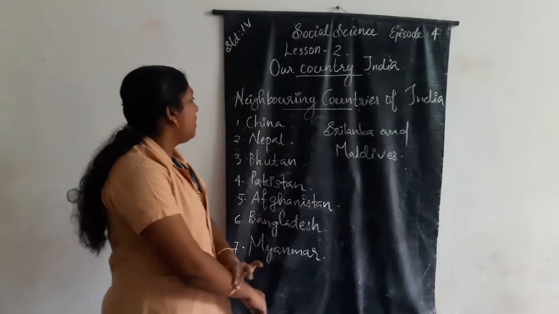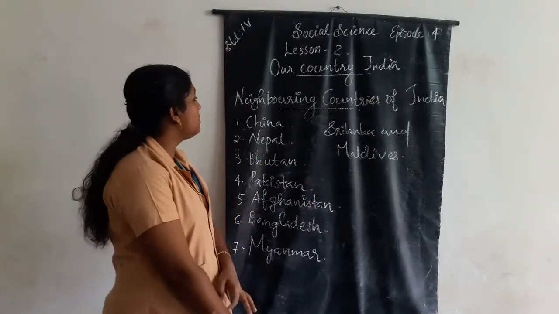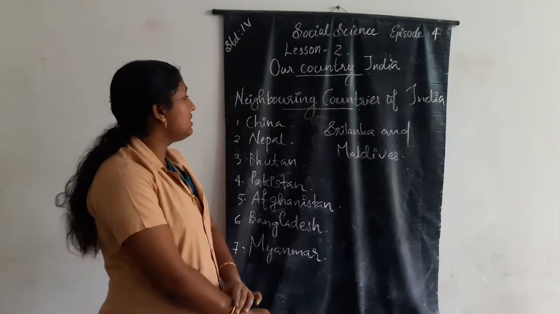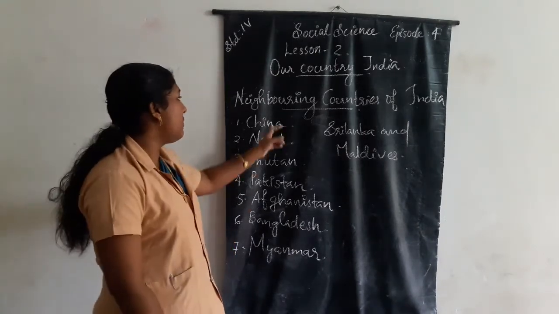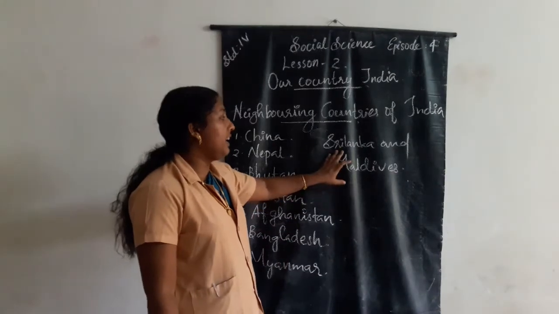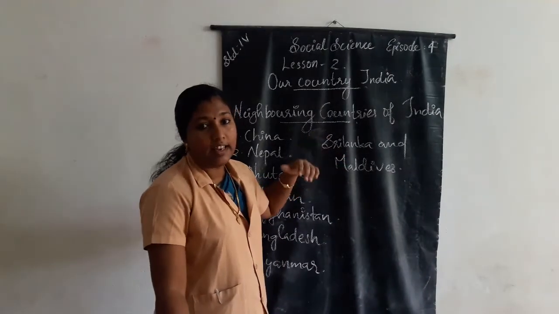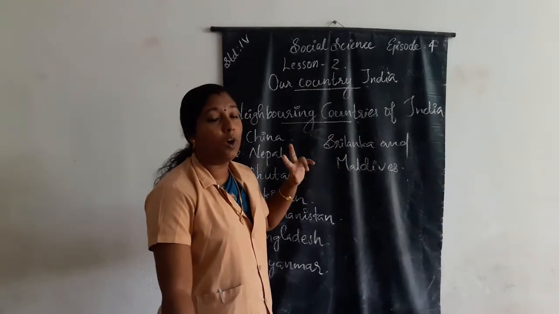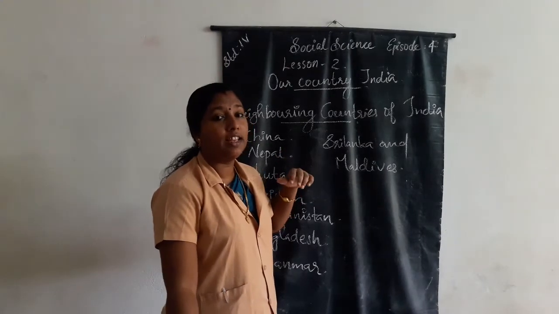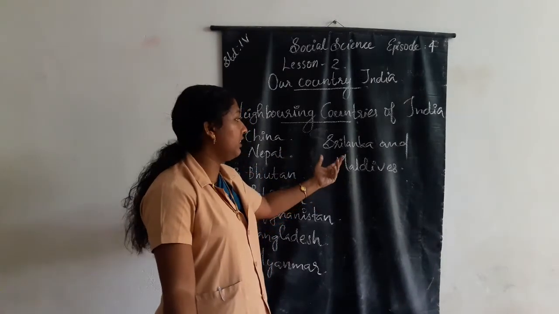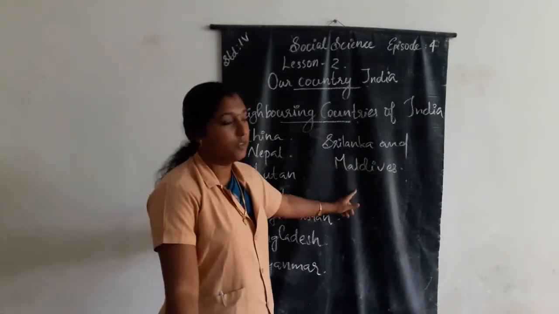Once again, our country India shares its land with 7 countries. There are 2 islands that also lie in India's neighborhood. Which are they? Sri Lanka and Maldives.